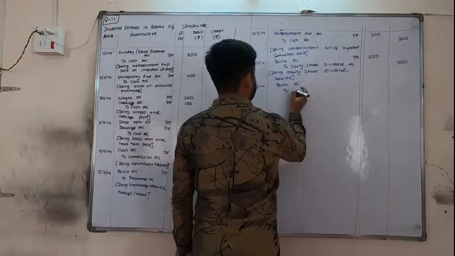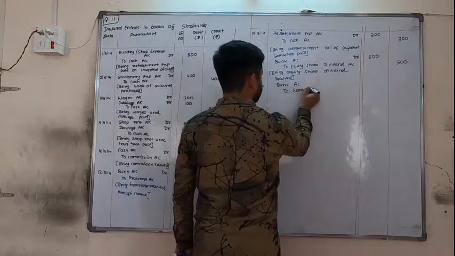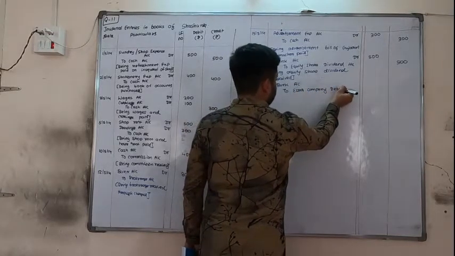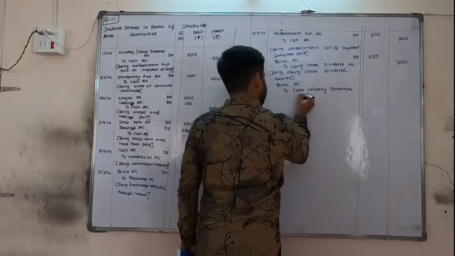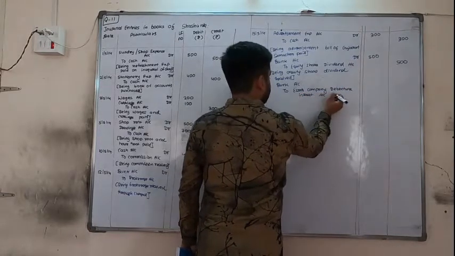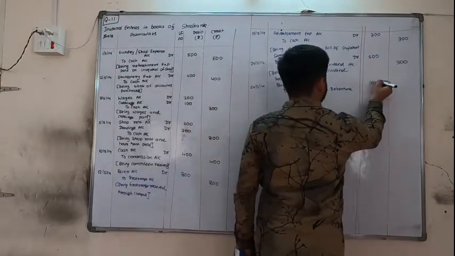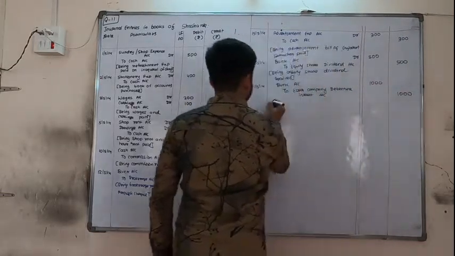So bank account debit to SR company debenture interest account, because we are just writing the name of the company. If you don't write the name of the company, then also it is correct.